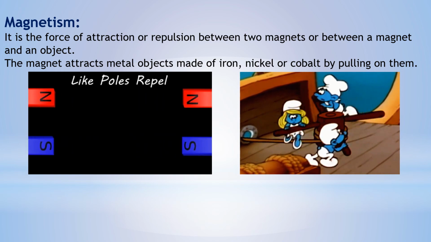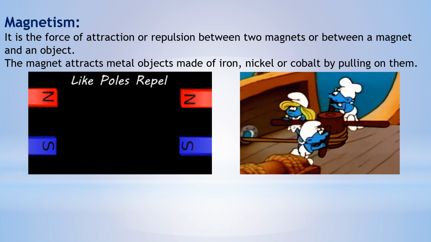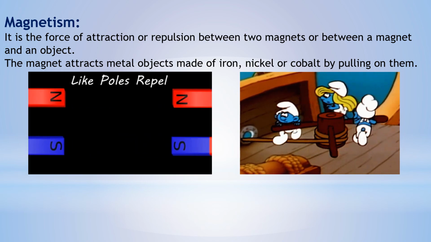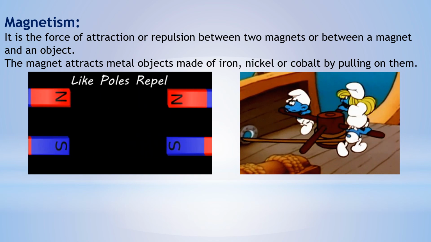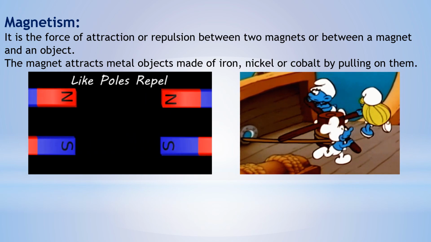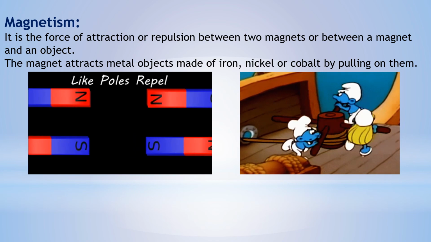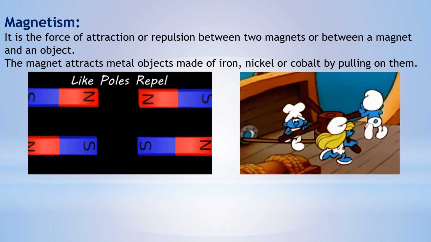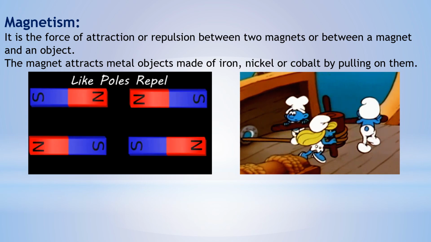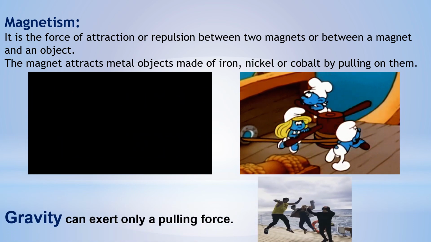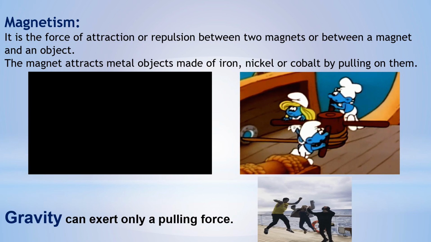The magnet attracts metal objects made of iron, nickel or cobalt. So we can call iron, nickel and cobalt magnetic materials. So magnetism is a force of attraction or repulsion, or a pulling or pushing force, but gravity is a pulling force only. So gravity can exert only a pulling force.